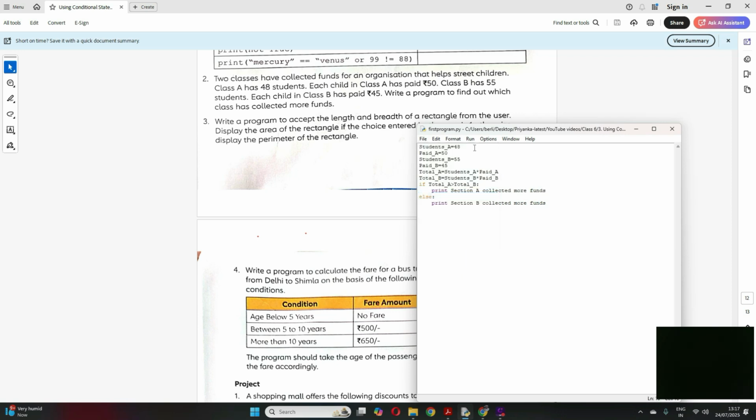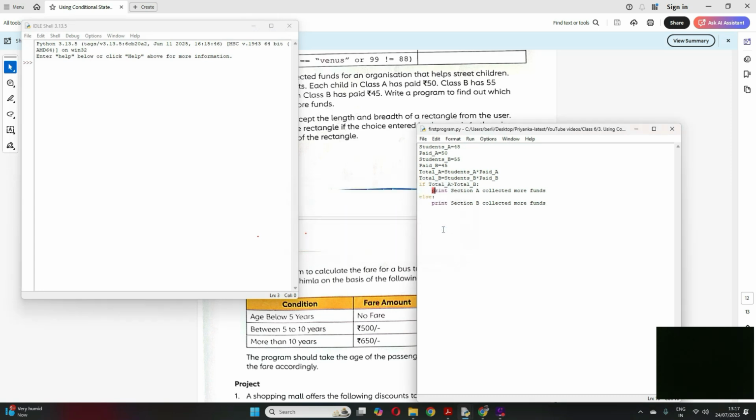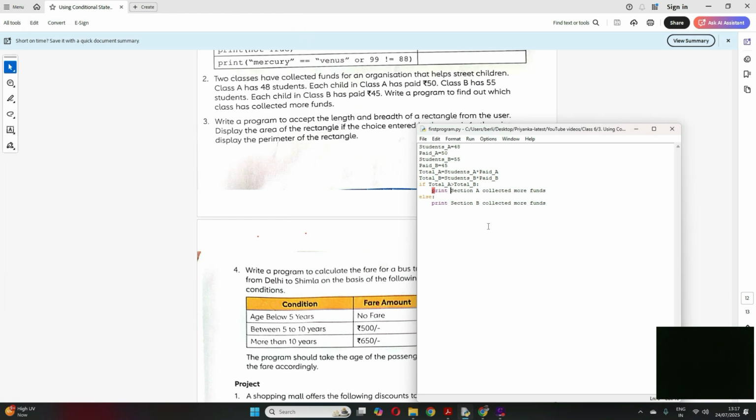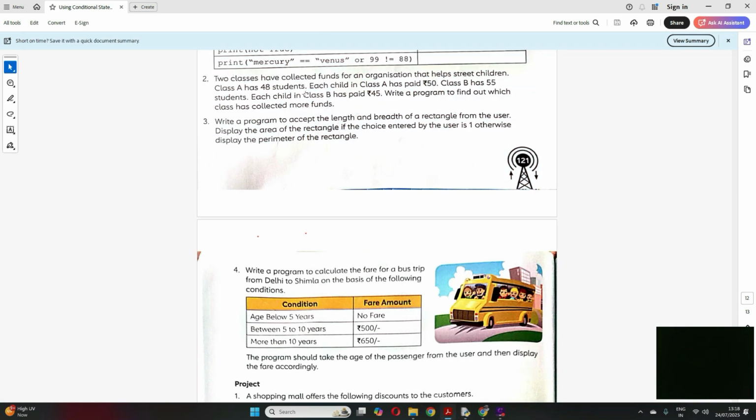Now let me save and run this program. There is something missing. I forgot, so it should not be like this. There was a syntax error. Okay, now let me save and run. So see, section B collected more funds, because if you multiply 55 by 45, the answer will be greater than the multiplication of 48 by 50. Clear? So this program is clear, I hope, right?